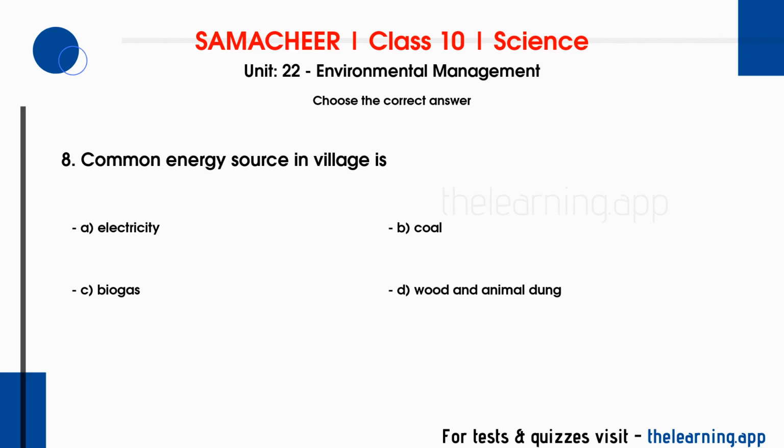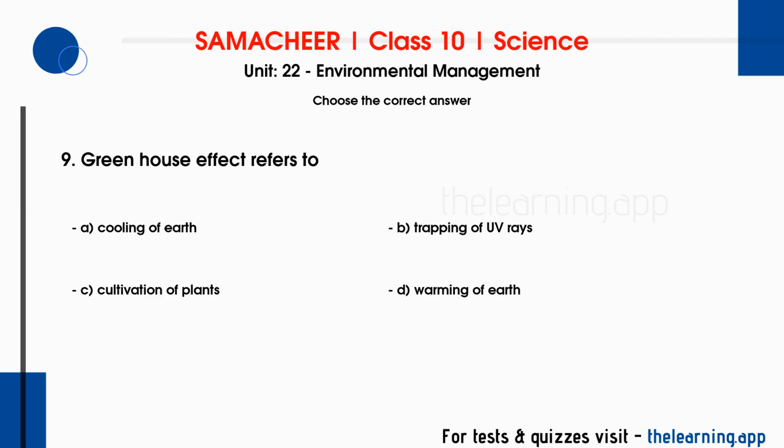Question 8. Common energy source in villages. Options are A. Electricity. B. Coal. C. Biogas. D. Wood and animal dung. Correct answer is D. Wood and animal dung. Question 9. Greenhouse effect refers to. Options are A. Cooling of earth. B. Trapping of UV rays.